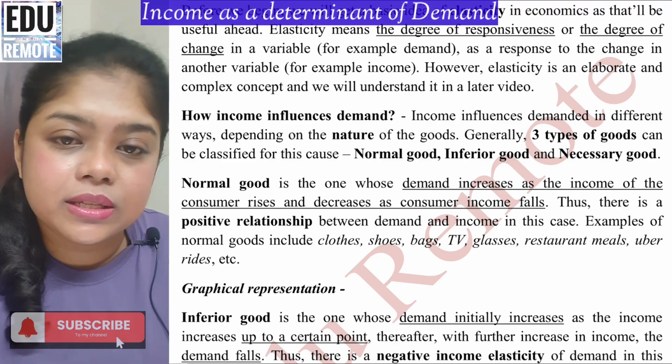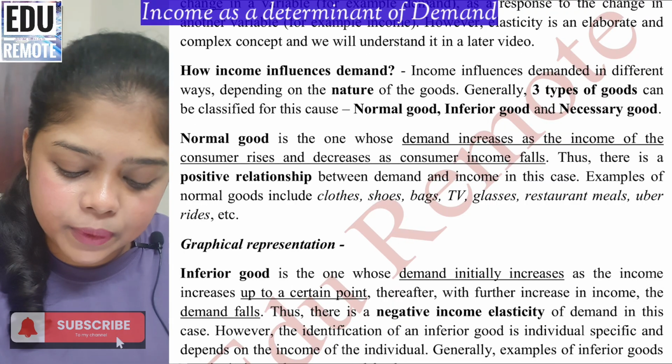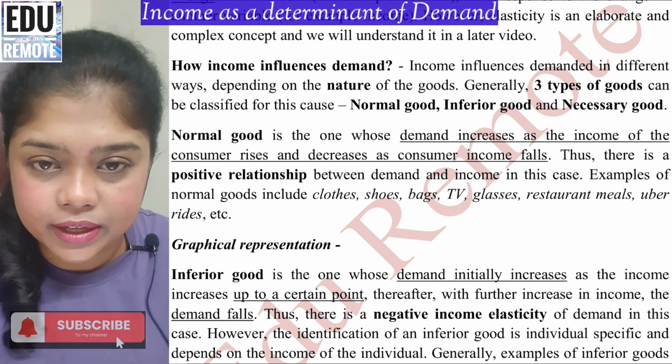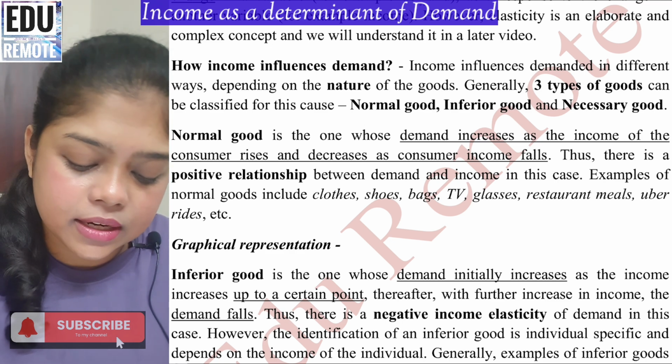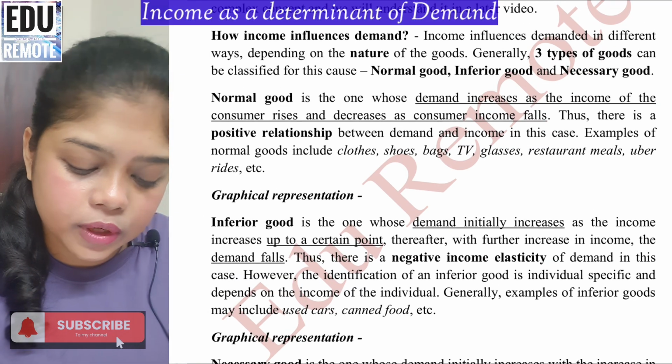Income influences demand in different ways depending on the nature of the good. Typically there are three types of goods which we can classify on this basis: normal good, inferior good, and necessary good. Now, what is a normal good?